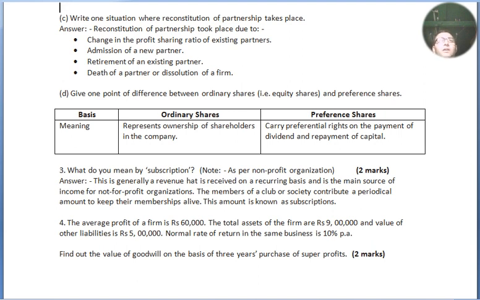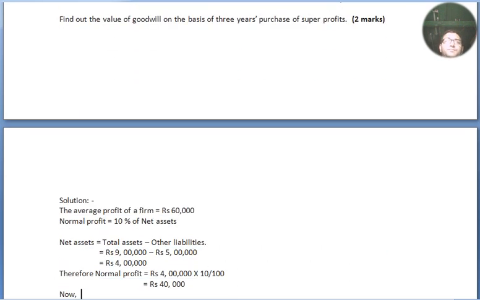Question number 4. The average profit of a firm is rupees 60,000. The total assets of a firm are rupees 9 lakh. The value of other liabilities is rupees 5 lakh. Normal rate of return in the same business is 10% per annum. Find the value of goodwill on the basis of 3 years purchase of the super profit. Let's begin with the solution.